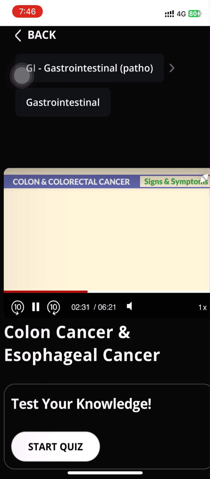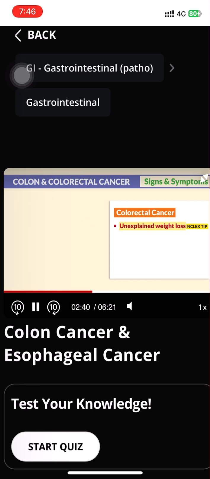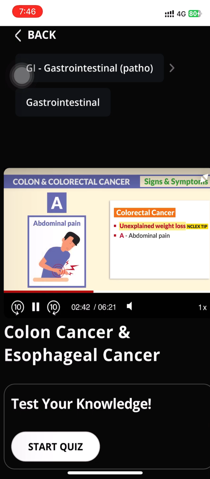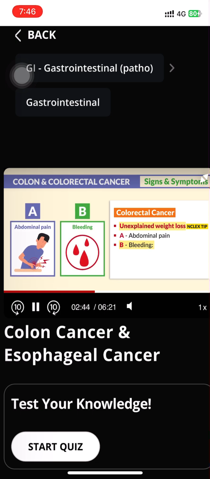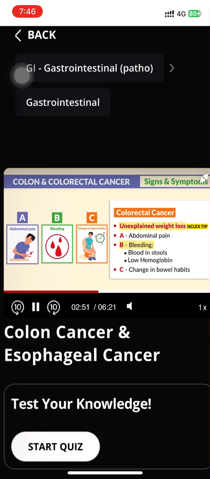Now for the signs and symptoms of colorectal cancer here. Number 1 is unexplained weight loss. Huge NCLEX tip. I would write that down. And we also have the ABCs here. A for abdominal pain, B for bleeding. Key terms are blood in stool, as well as low hemoglobin. And C is for change in bowel habits. So write these down. These are commonly tested for colorectal cancer.